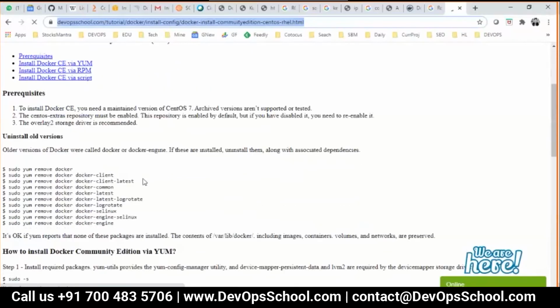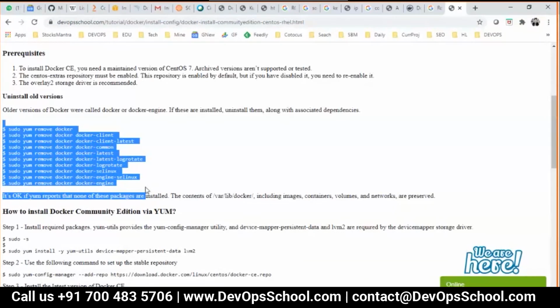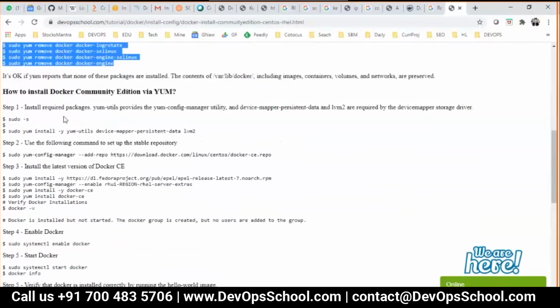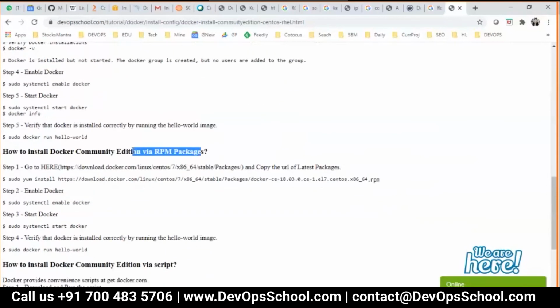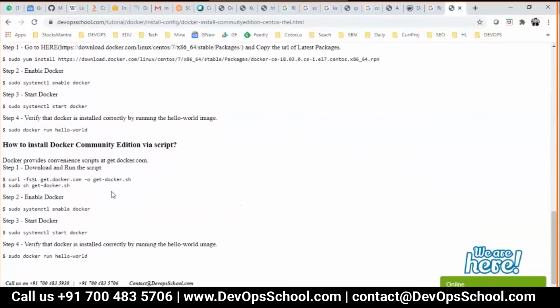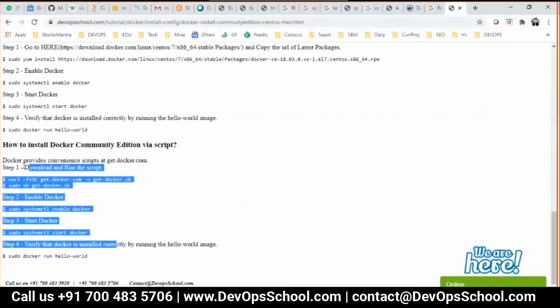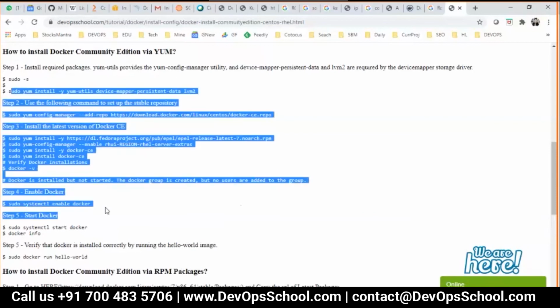Don't use any commands blindly, by the way. This is for removal of existing installations, and from here you have to start. There are multiple ways to install, through RPM also. You can try, but let's not waste time. Through a script also you can install. So, not wasting time, use one of these.